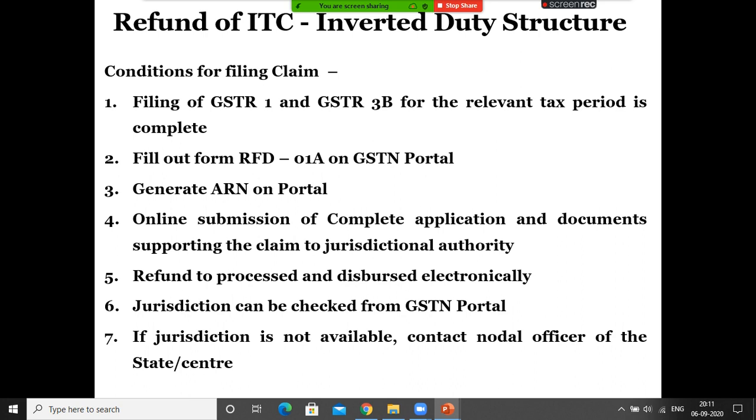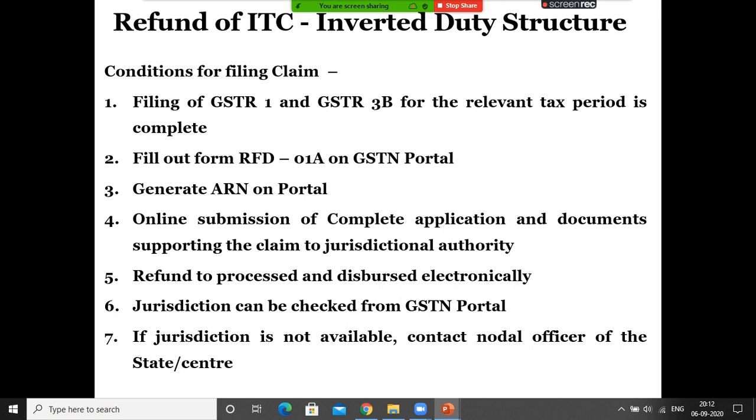Next, inverted duty refund. Inverted duty refund means your input rate is greater than your output rate, so you always have a balance in the credit ledger. For that, once your filing of GSTR 1 and 3B is complete, you have to file the refund application RFD 01, right? Generate the ARN, upload all the documents, and the refund will be processed. And you have to check the jurisdiction.